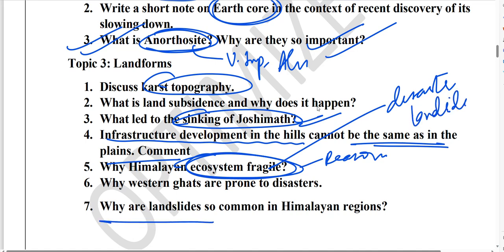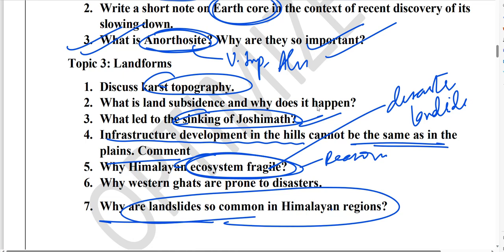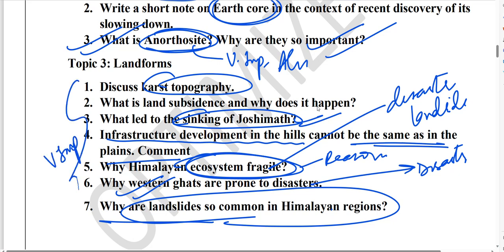You can see here why landslides are so common in Himalayan regions. Even Western Ghats, we had this Raigad landslide. So why are Western Ghats prone to disaster? All these things I have discussed in my Optima sessions. Please do go through them. They are very important. I can tell you at least one question will definitely come from these questions.